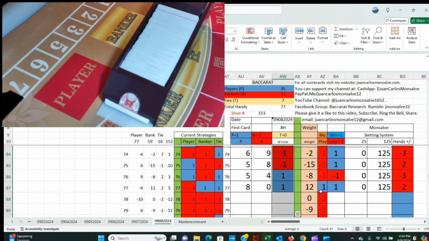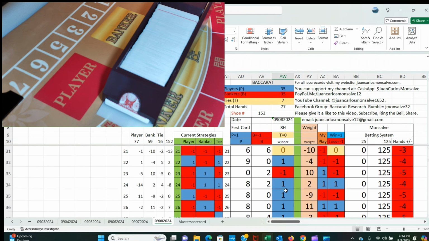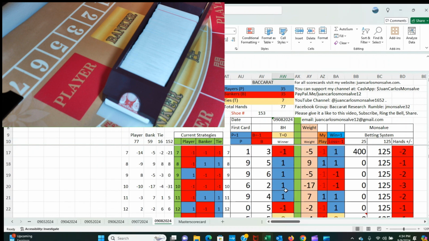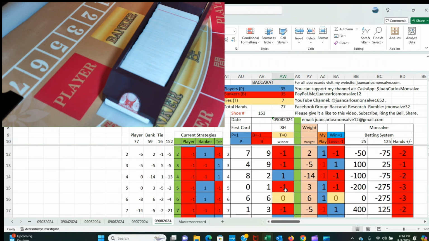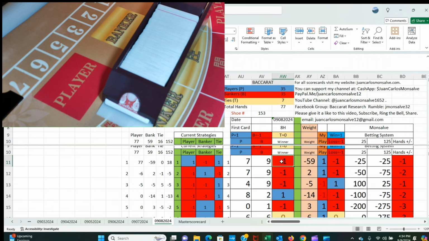So with my system, you don't have to win 100% or 70% or 80%. You just need to win some. You need some losses as well, so the bet can increase. And when you win, you get your money back plus some profit. I use the Monsalve betting system. This is similar to the martingale betting system. The only difference is if I win, I don't reset back to the original bet. I just keep the same bet amount until I make my money back, and also I make profit.